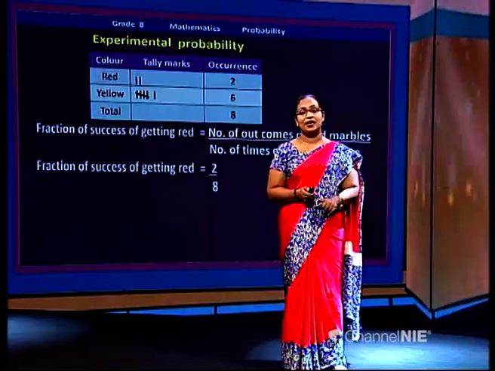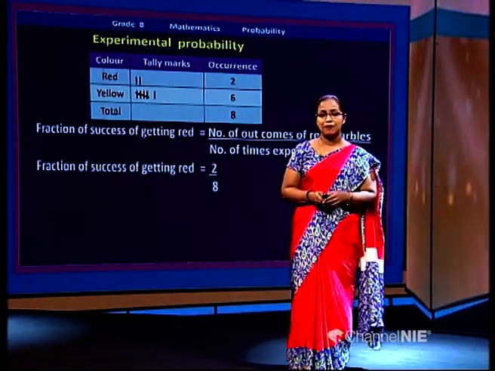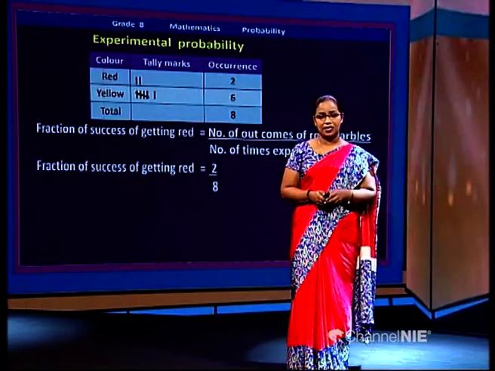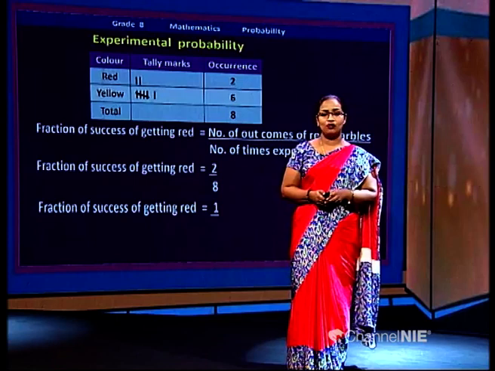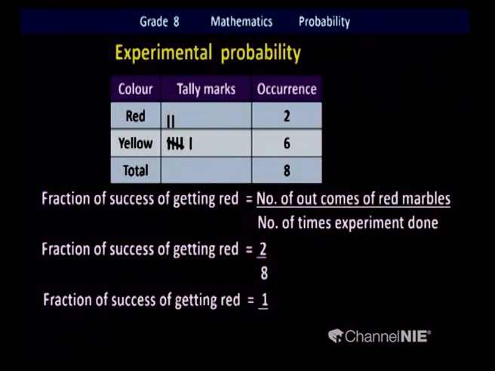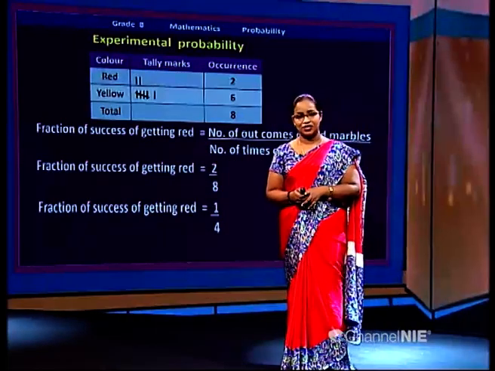Simplify it quickly. Yes, both are divisible by 2. Divide it. When you divide 2 by 2, 1; 8 by 2, 4. Yes, the final answer is 1 over 4. Always make sure to simplify your fraction.